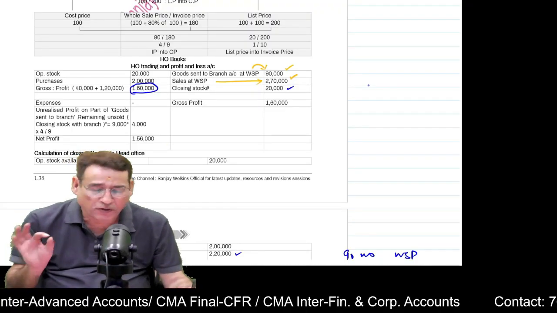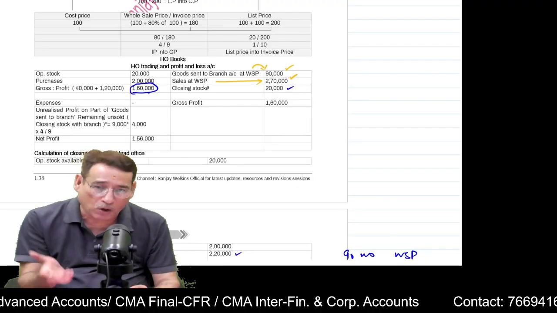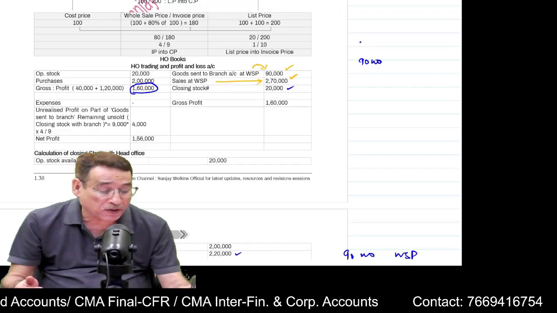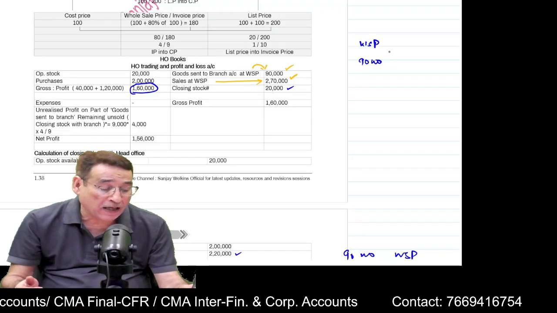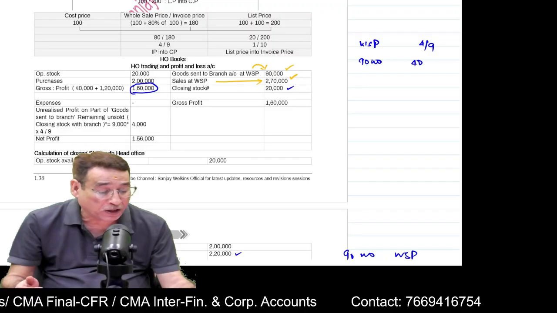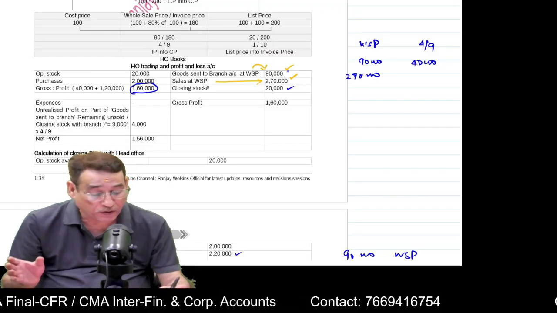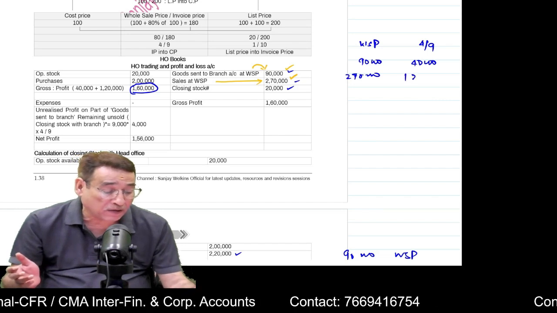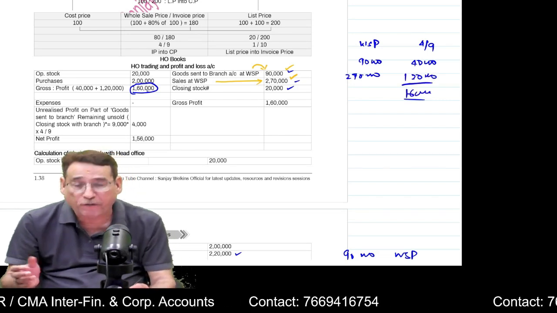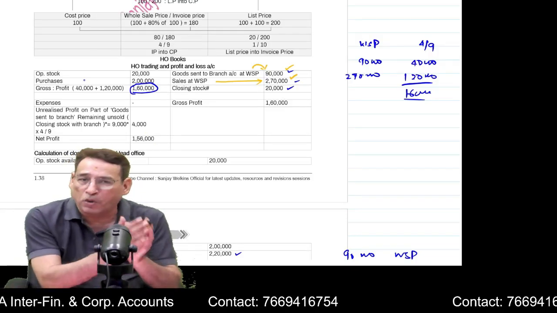And to be very honest with you, this gross profit is nothing but the loading. For example, 90,000 worth of goods, these are at wholesale price, and the loading on it at the rate of 4 by 9 is equal to 40,000. Similarly, 2,70,000 wholesale price worth of goods. Correct? Their loading is equal to 1,20,000. If you add, you will get 1,60,000. That means the gross profit which you are getting is nothing but the loading on the total sales.